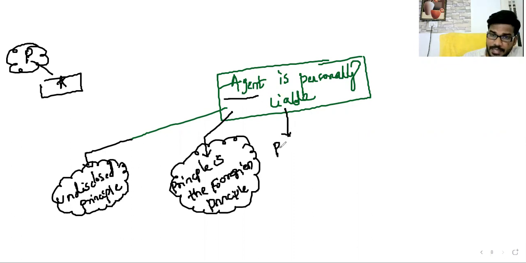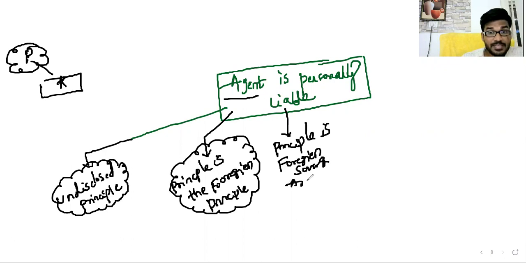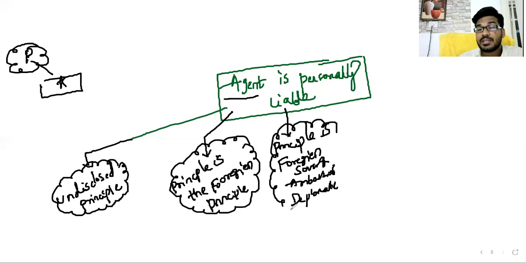Or the principal is a foreign sovereign: foreign sovereign, foreign ambassador, diplomatic staff. Diplomats are the people who work in the embassy area. You know the movie PK, with the person in the Pakistan embassy.